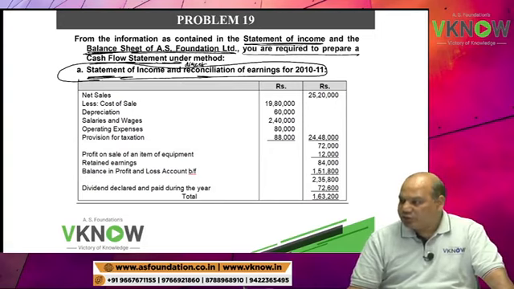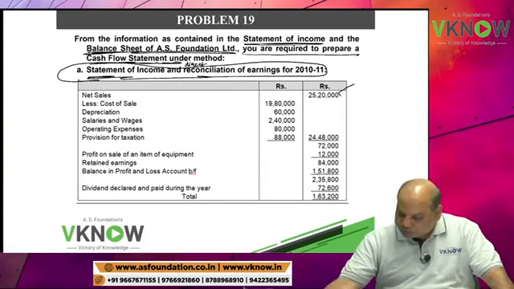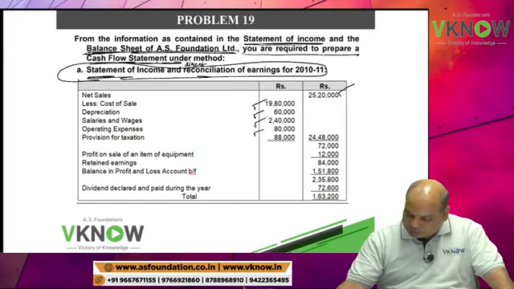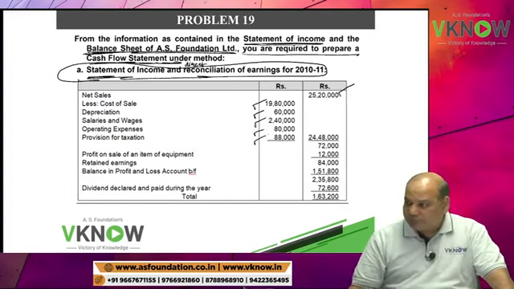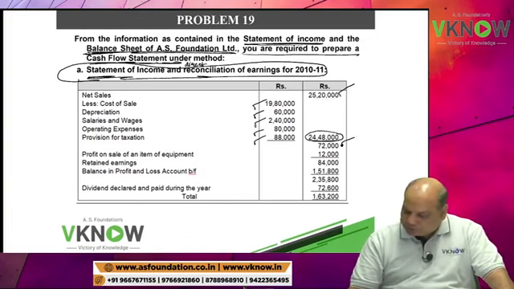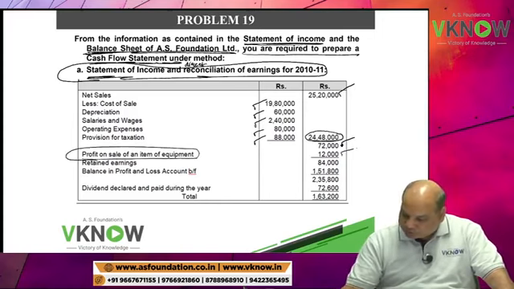This is your sale, cost of sale, depreciation, salaries, operating expense, provision for taxation. So this is the total expense. Then you get the profit before this item, profit on sale of equipment, 12,000.